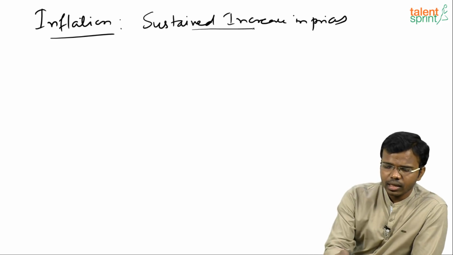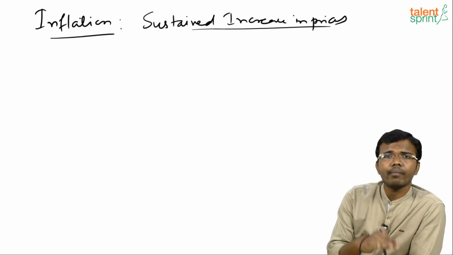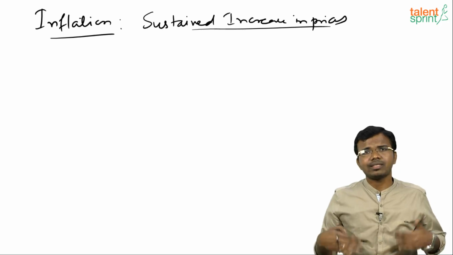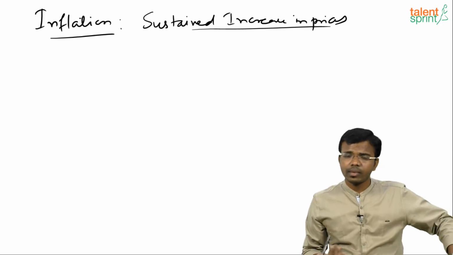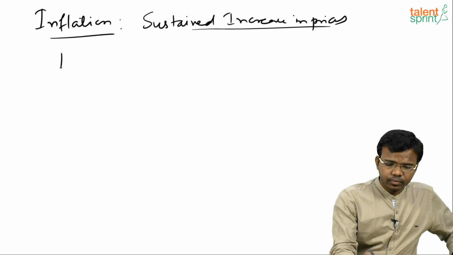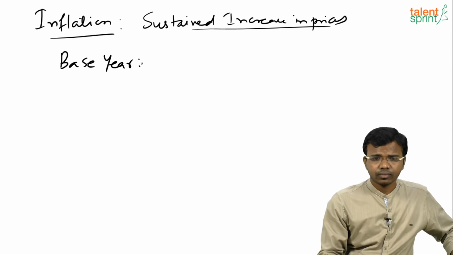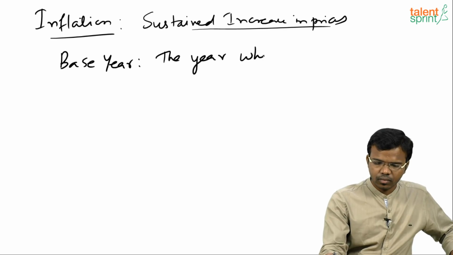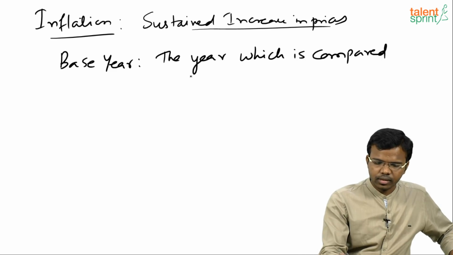So sustained increase in price, so how can you say there is increase in price? You have to compare with some base year. Some year you have to compare. Suppose this year the prices are high. So how you are saying high? You are comparing with some year, right? So there is a concept called base year, compared for prices,